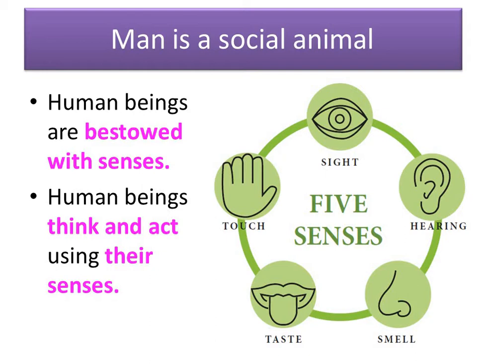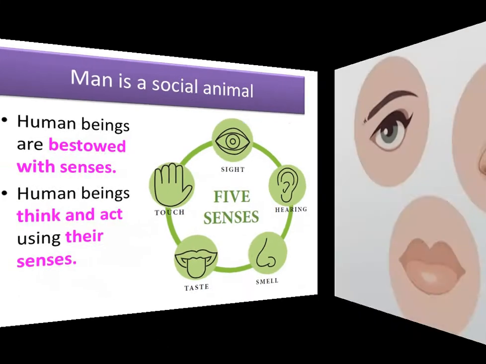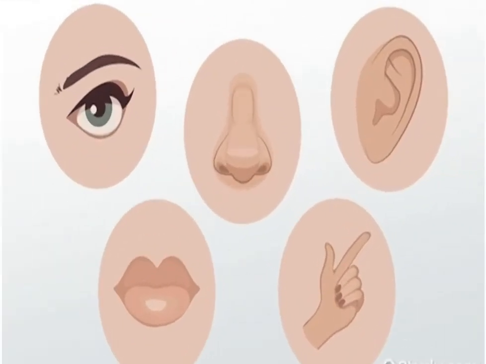As a human being, we will use all the 5 senses to think and to act, to do some action. This is what makes us different from animals. Children, so the 5 senses are eyes or sight, hearing, smell, taste and touch.